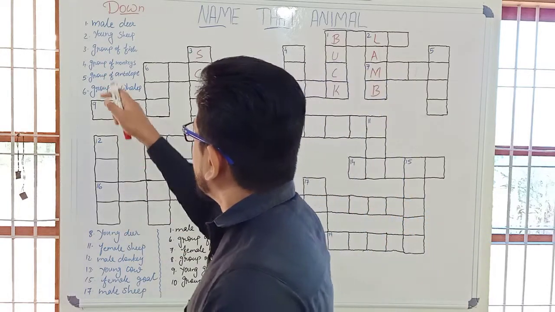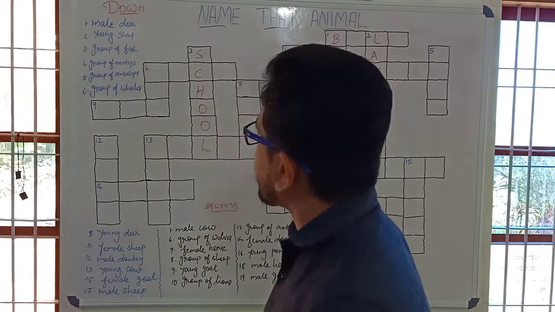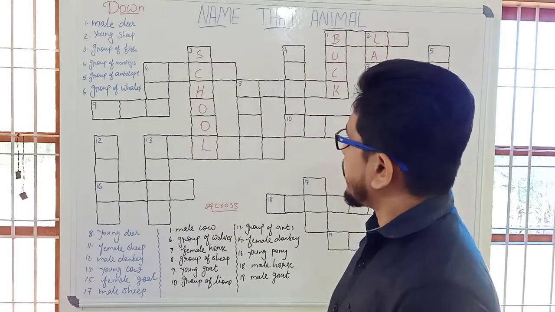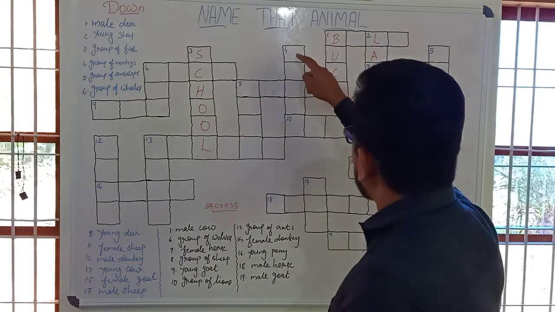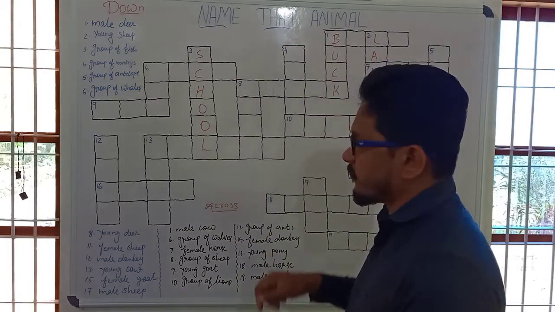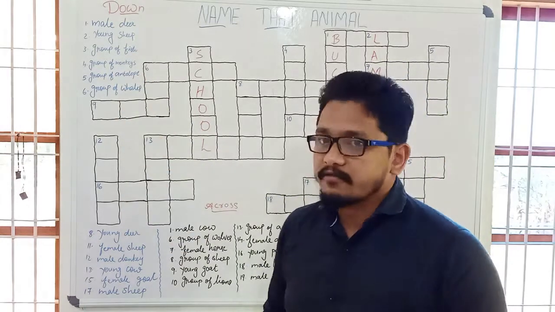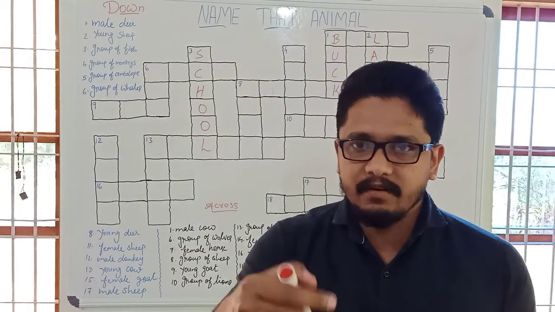Very good. Next one, group of monkeys. What is the word used for a group of monkeys? It comes fourth. 1, 2, 3, 4, 5. 5 letters are there for the word. Can anyone answer for that?